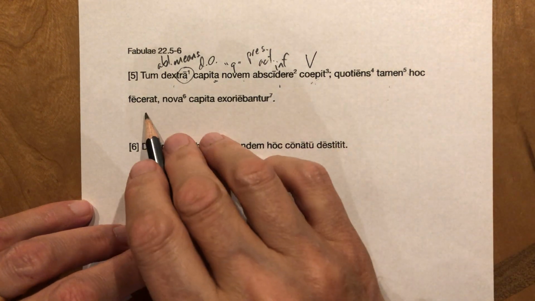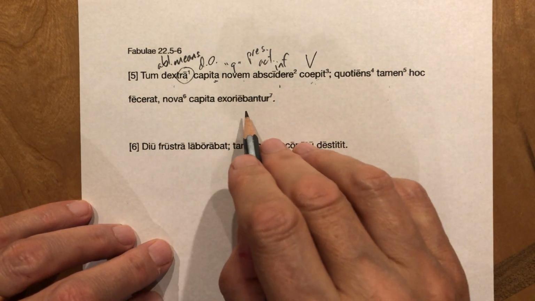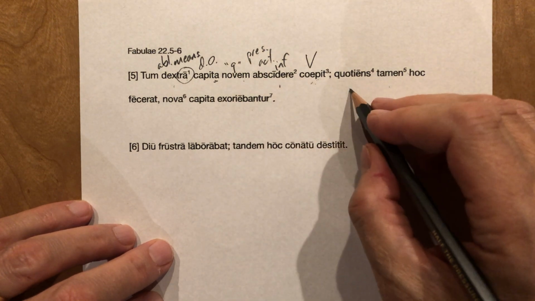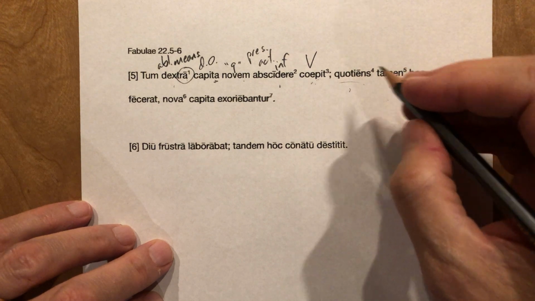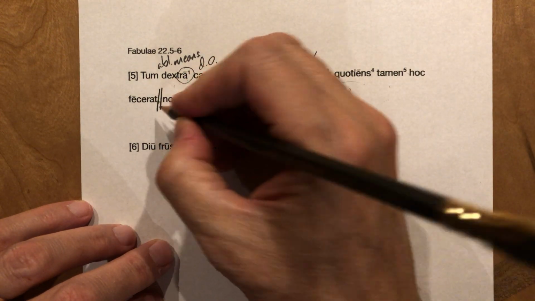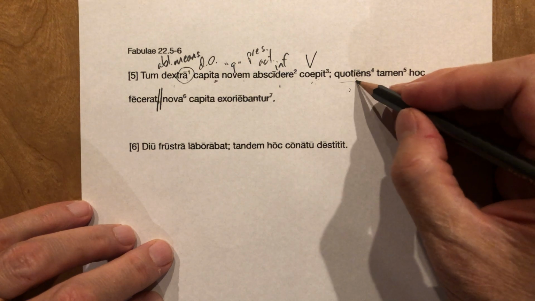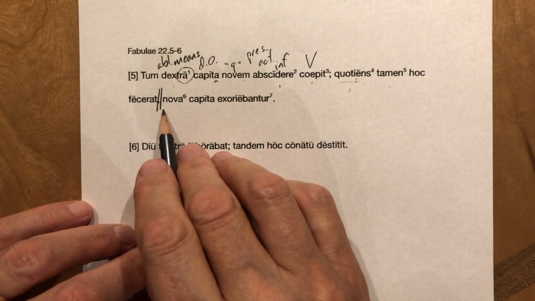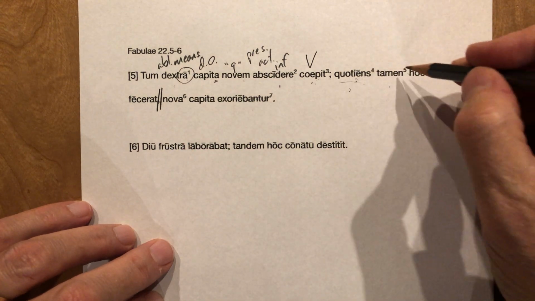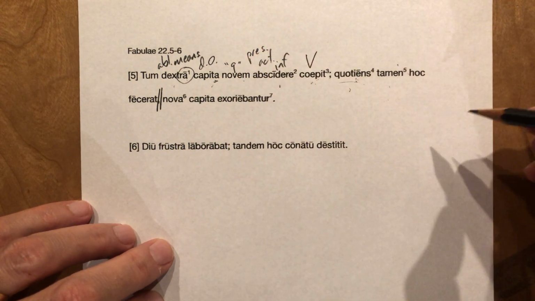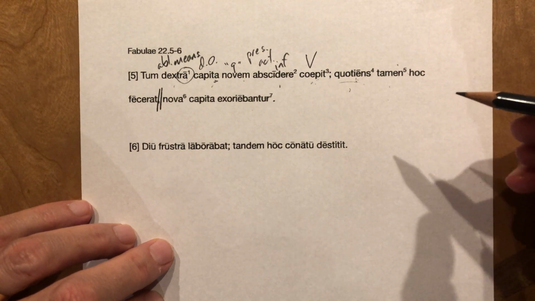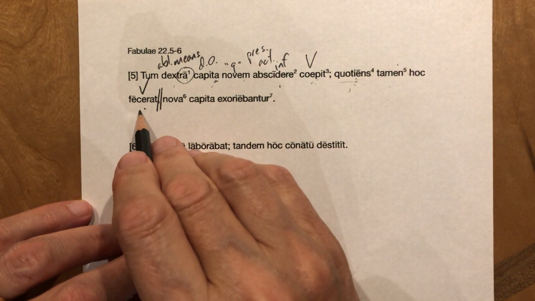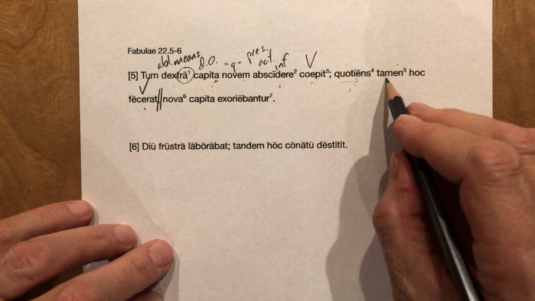Quotiens tamen hoc fecerat, nova capita exoriebantur. All right, quotiens, however many times. So there's kind of a break here. This is the funny thing about this conjunction. It sets up a sort of a conclusion. However many times X happens, B happens. Something like that, right? So here's our first verb, fecerat. However many times he had done this, nevertheless.